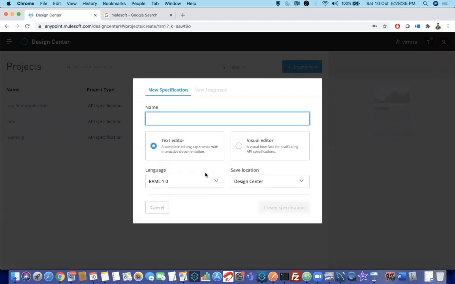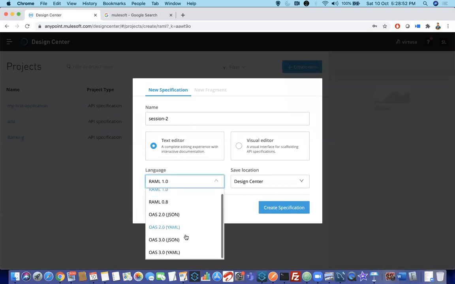Click on API specification. It will ask for the name. So give your name, you can say session 2. This is our API name, for example. It is asking for a text editor or visual editor. I'll go with the text editor. Then it is asking for the languages, other than RAML, there are OAS and others.